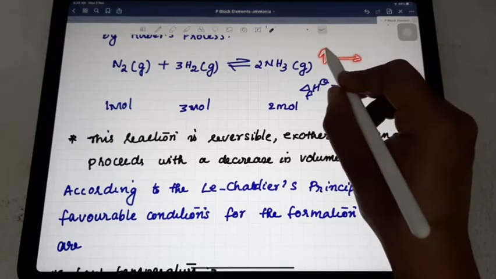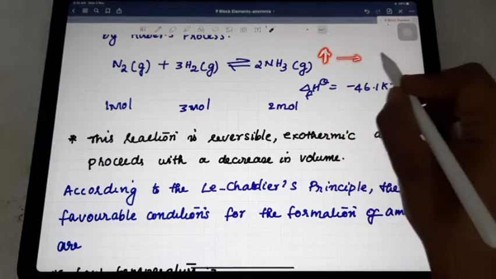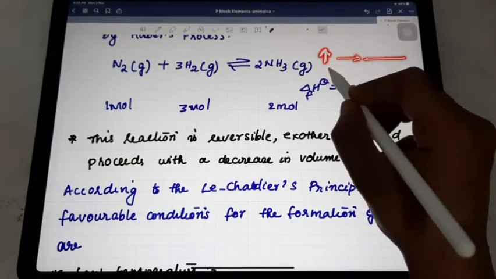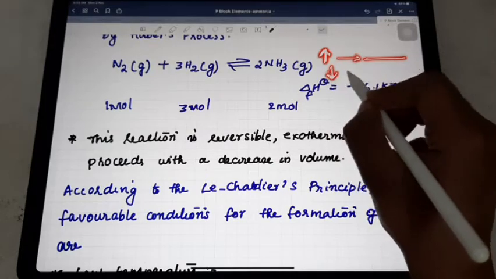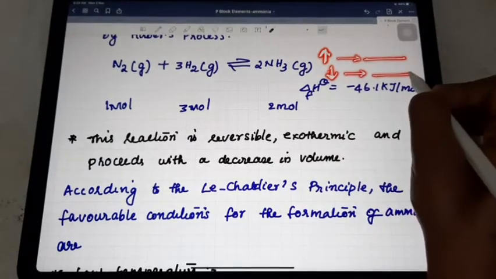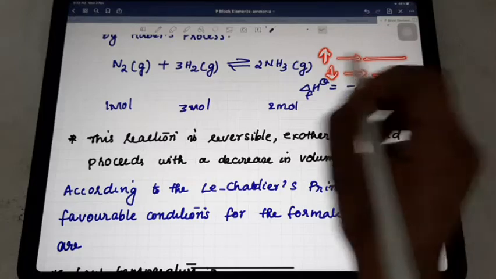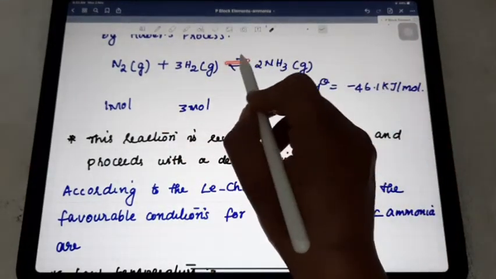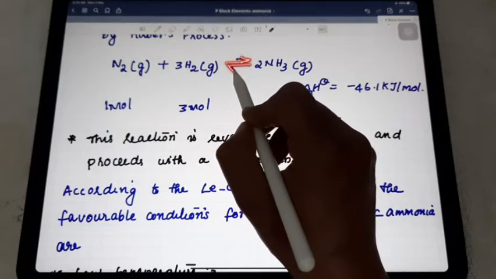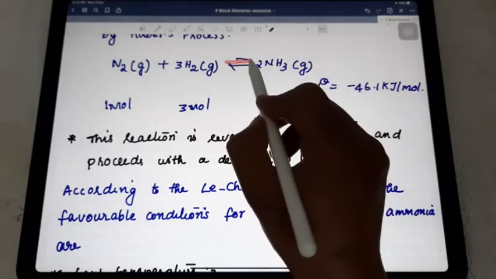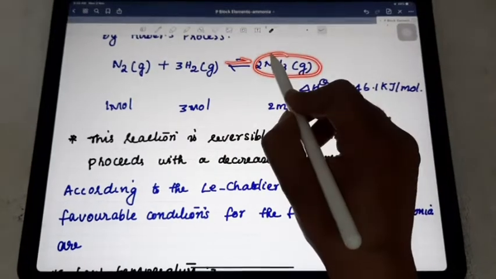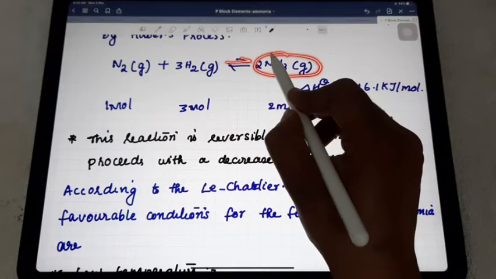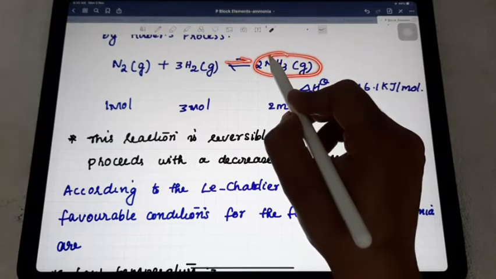So when we increase the temperature, the reaction proceeds in the endothermic direction. When we decrease the temperature, the system follows the exothermic direction. Here, in this context, we need more ammonia. The forward reaction is exothermic and the backward reaction is endothermic. So we need the exothermic reaction. Increase of temperature results in the endothermic reaction, and decrease of temperature results in the exothermic one.